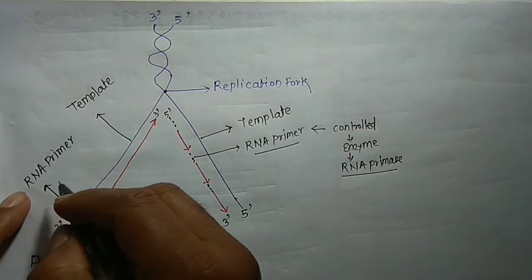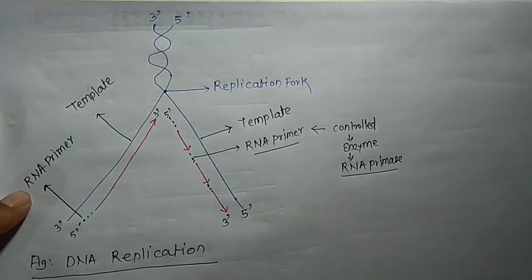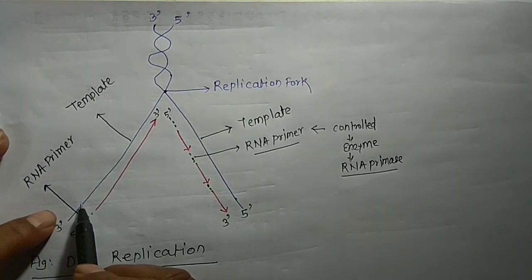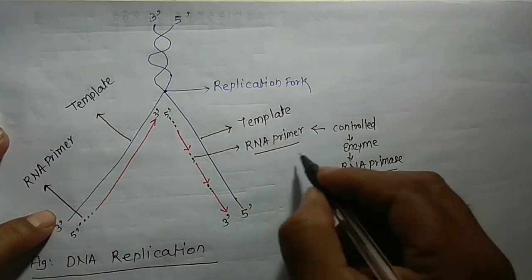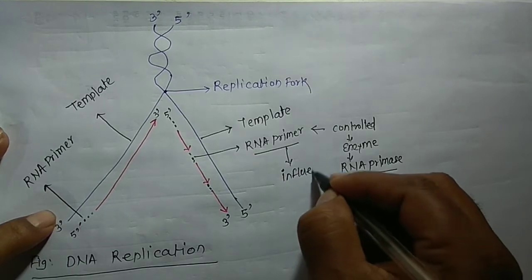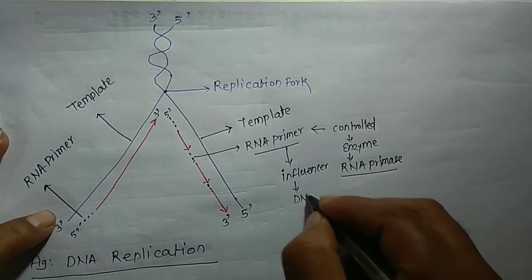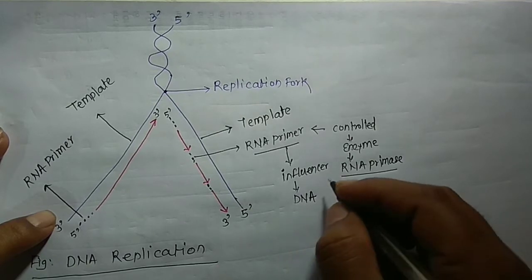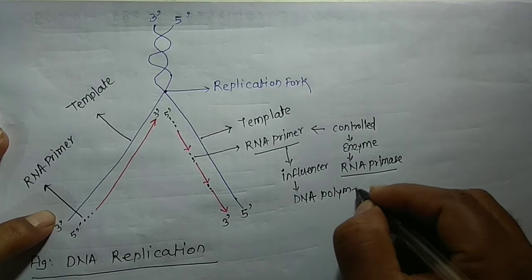So RNA primers influence the nucleotide of the other strand, the nearby strand, with the use of the influencer called DNA polymerase.